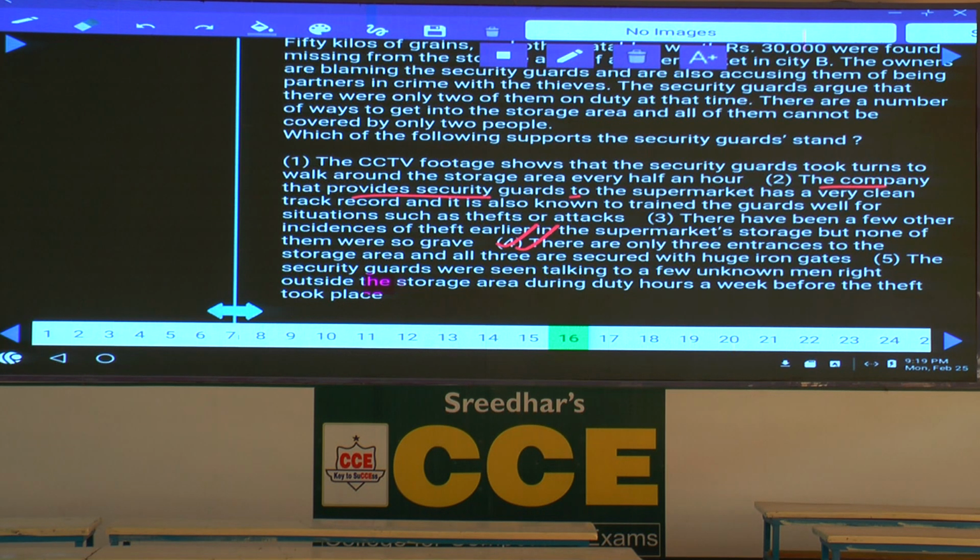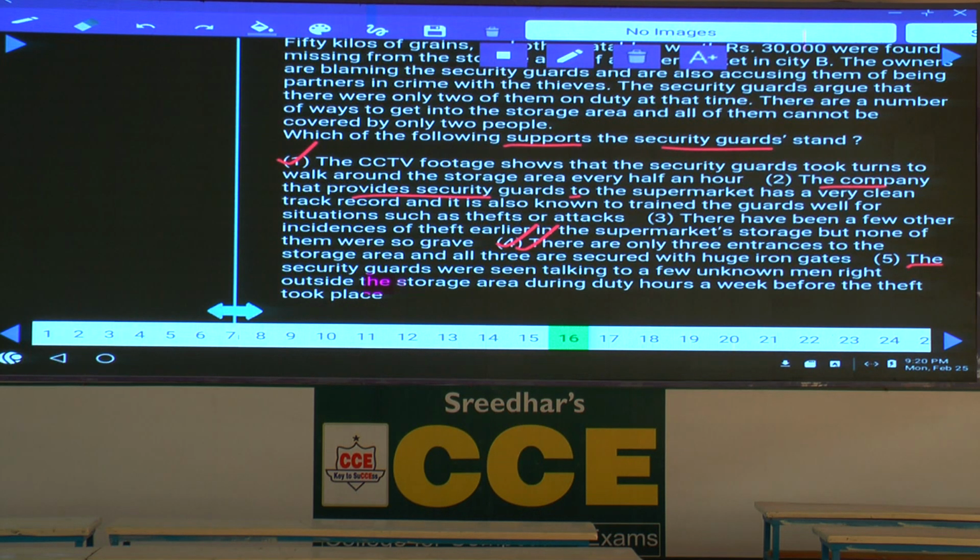That means the fifth one is again supporting the owner's claim and weakening the security guard's claim. Hence, among these, what is the question about? The security guard's stand should be supported. There is only one case where the security guard's stand can be supported, that is choice 1. Though it is not that appropriate, we have opted for choice 1 because the other 4 can be eliminated. Clear?